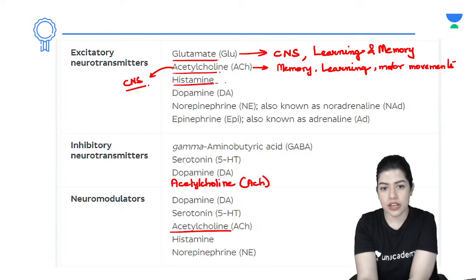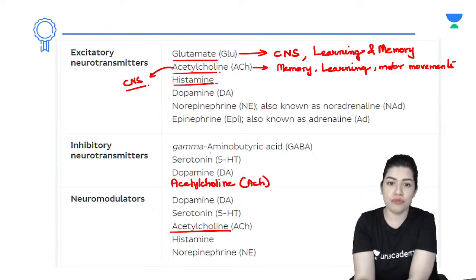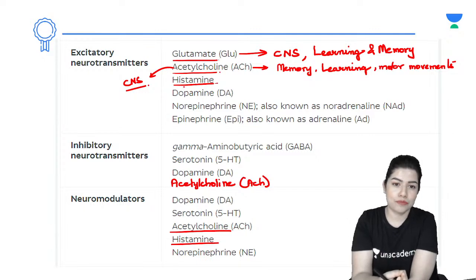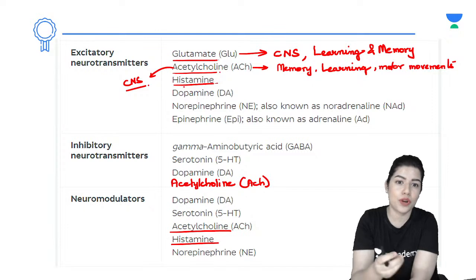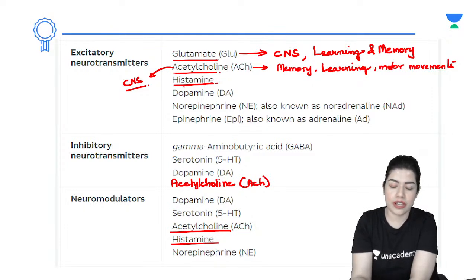Now, histamine here is related to immune function. So, it is excitatory also and it is a neuromodulator also. It actually weakens the infection site so that when inflammation occurs in the infection site, histamine will go and break down the barrier and try to attack and try to isolate the area.